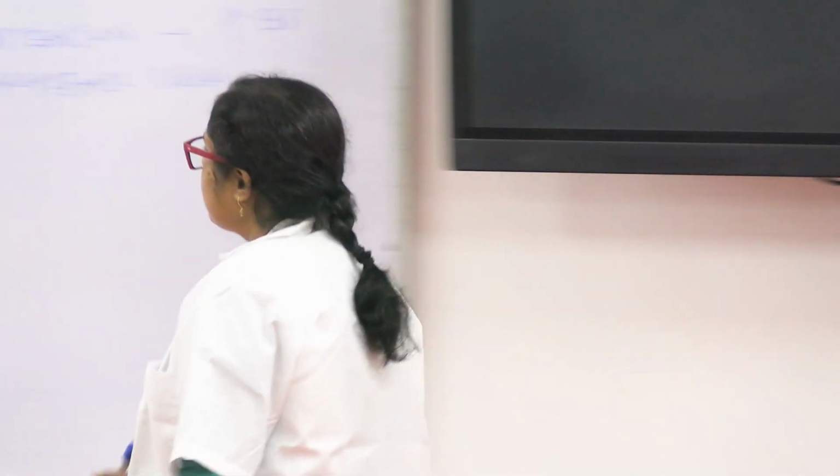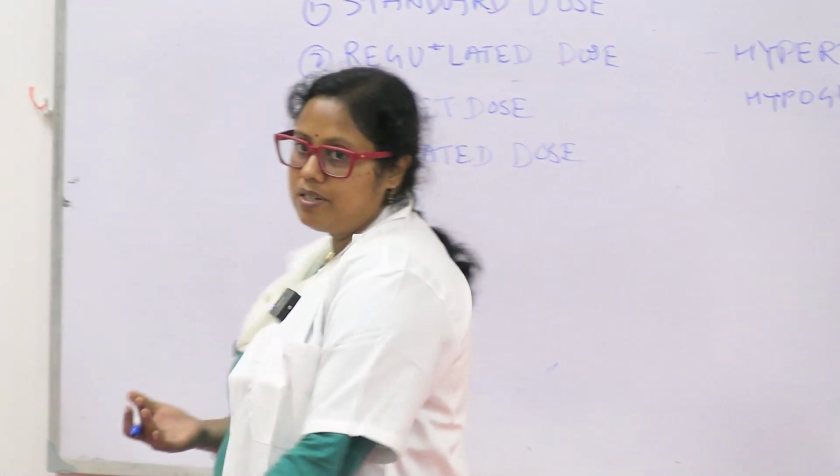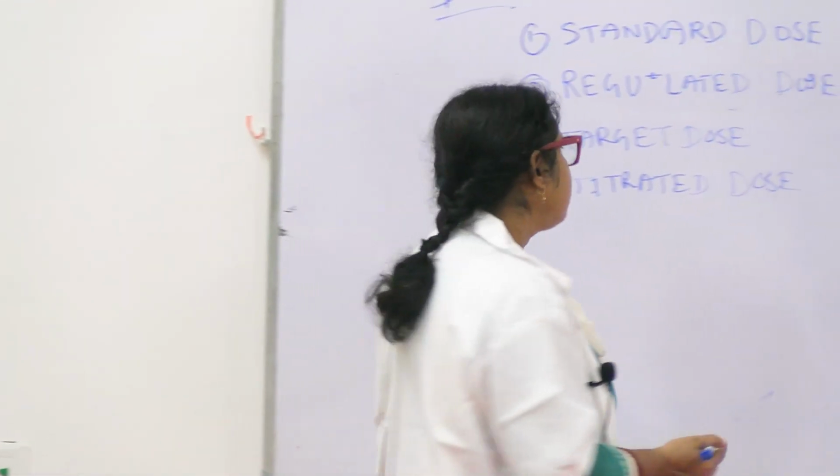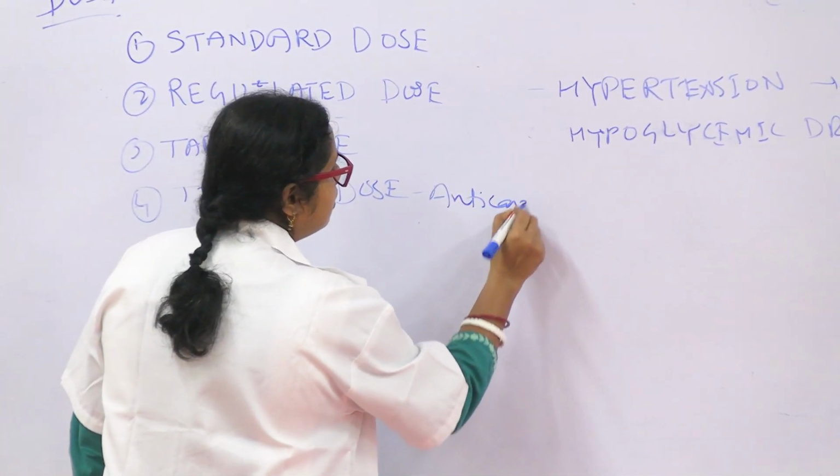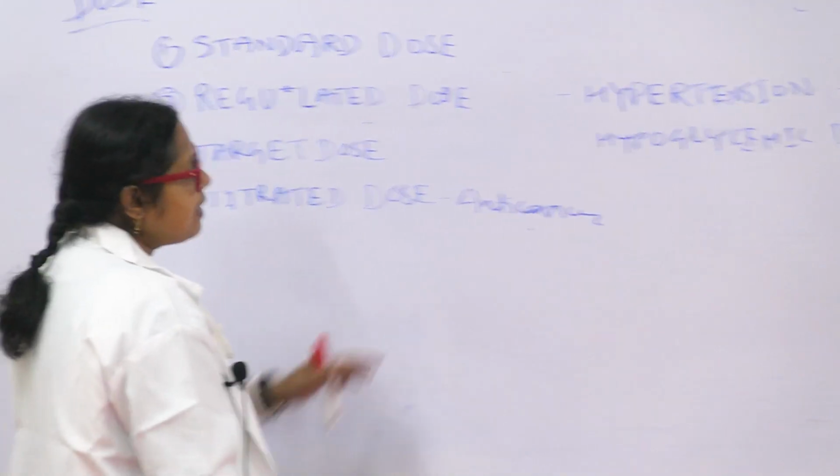Okay. So anti-cancer drugs, these drugs have severe toxicity, but since cancer is worse than the toxicity, we'll give such drugs to cancer patients, mostly anti-cancer drugs.